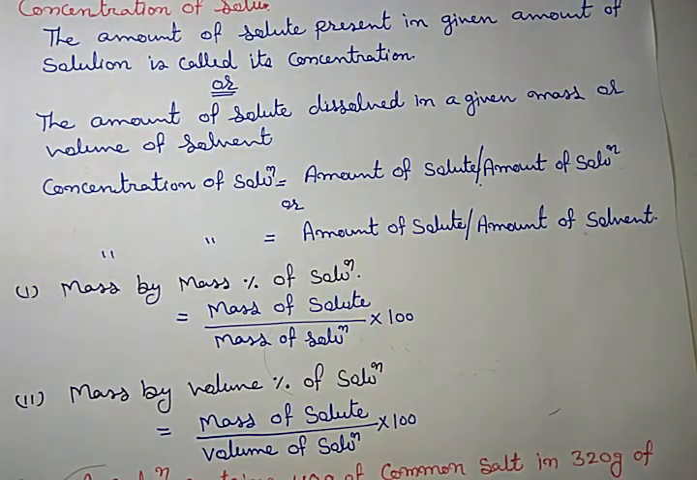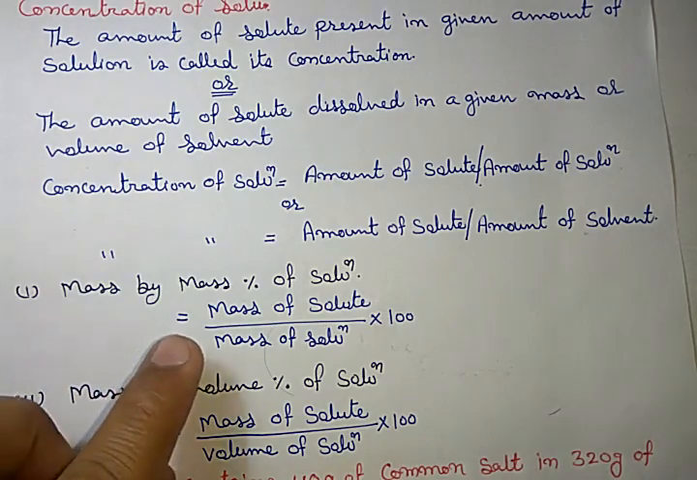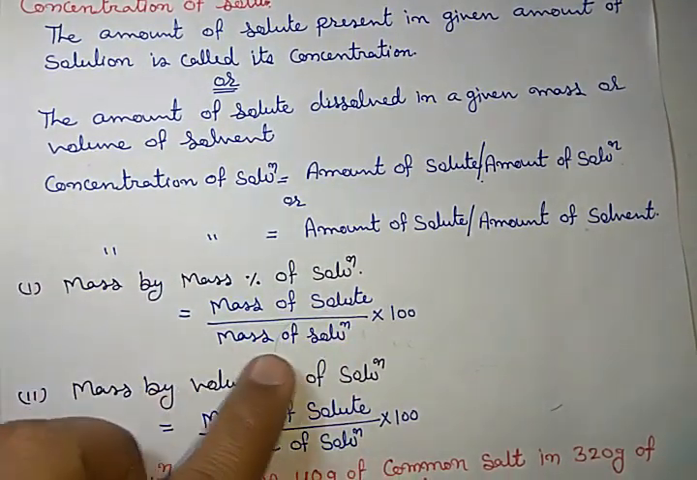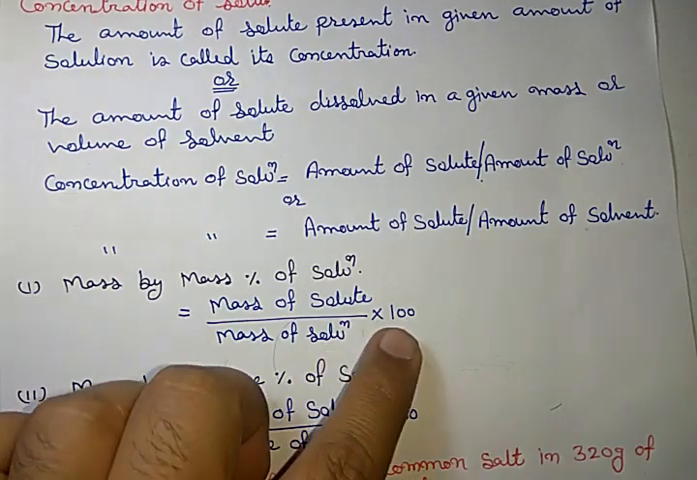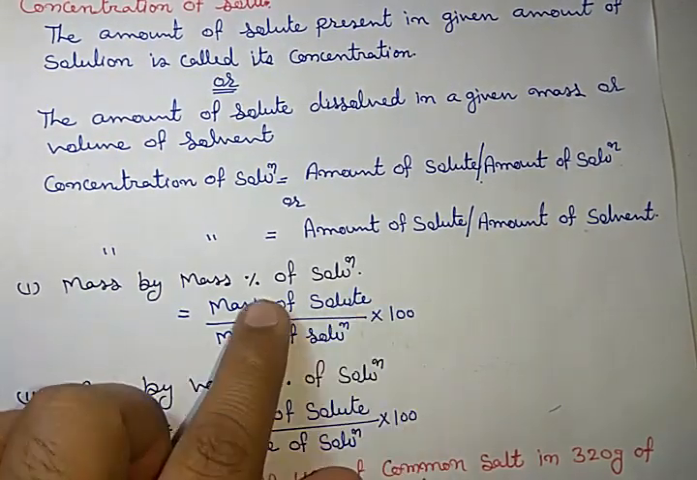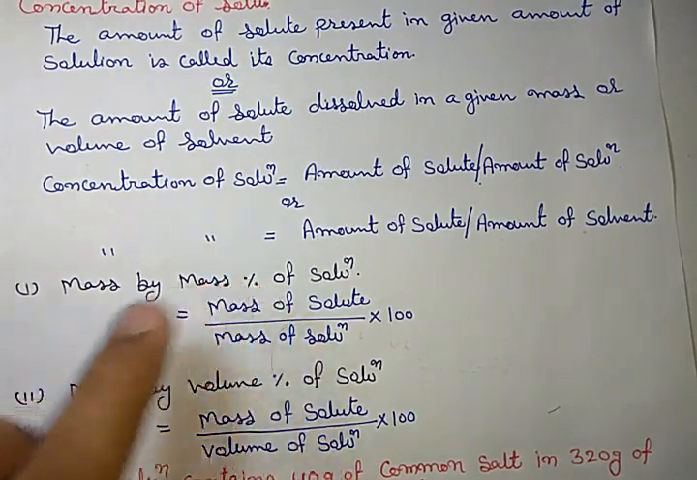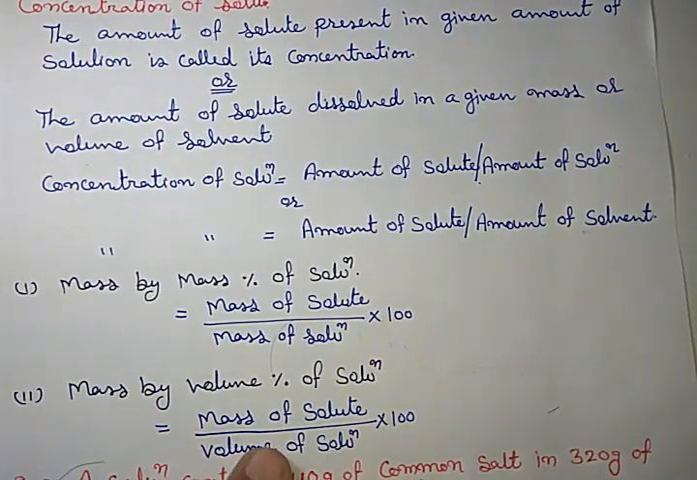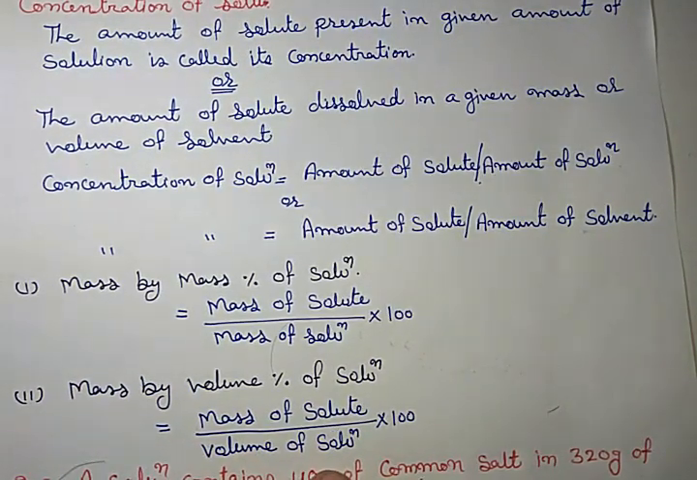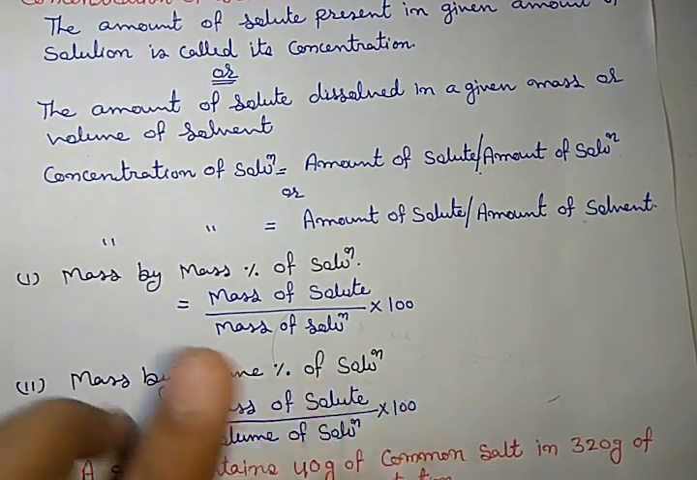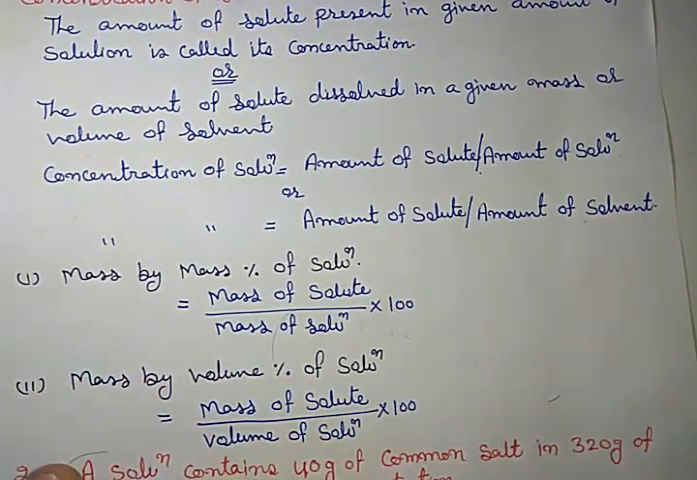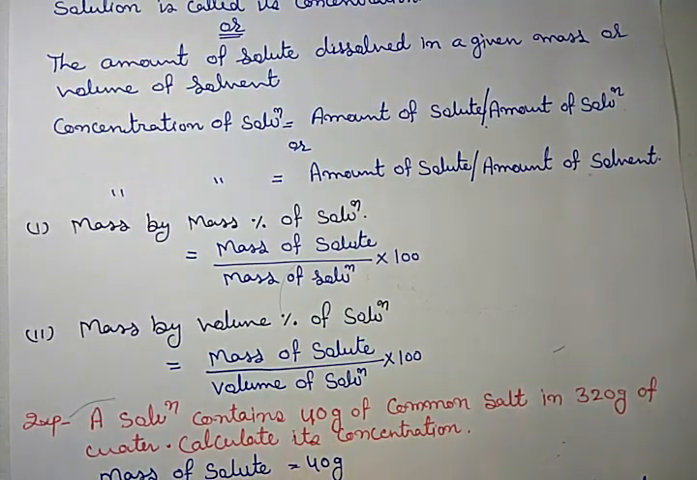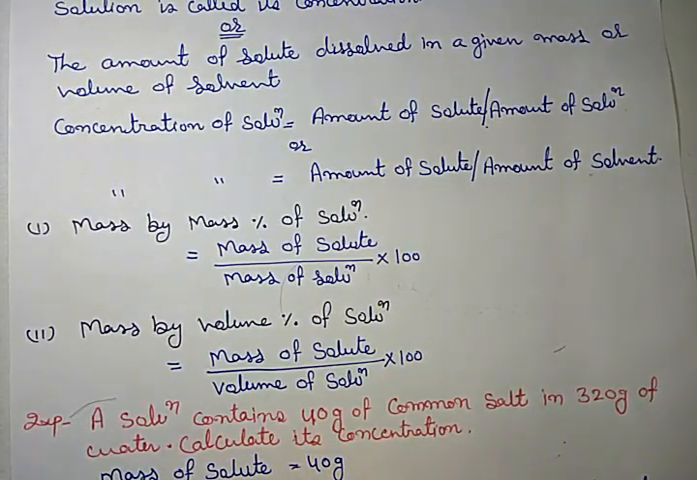There are various methods of representing the concentration of a solution. Here, two methods are in our syllabus. One is mass by mass percentage, and the second is mass by volume percentage of solution. In mass by mass percentage, the mass of solute is divided by the mass of solution and multiplied by 100 to convert into percentage concentration. In mass by volume percentage, the mass of solute is divided by the volume of solution and multiplied by 100.